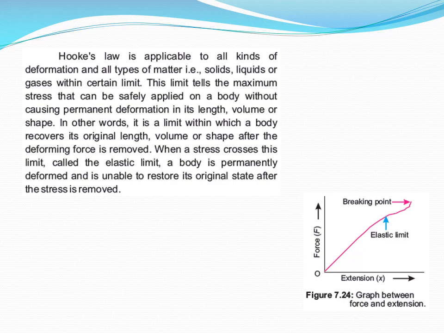Beyond this limit, there is not a directly proportional relation between force and extension. It means we are crossing the elastic limit, and if you keep on exerting the force, after some time it would break, meaning the breaking point is reached. So this is the graphical explanation of Hooke's law.